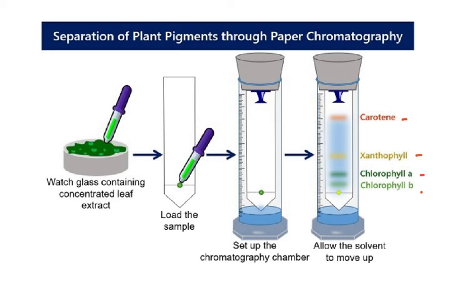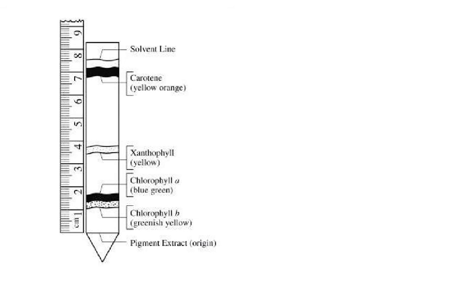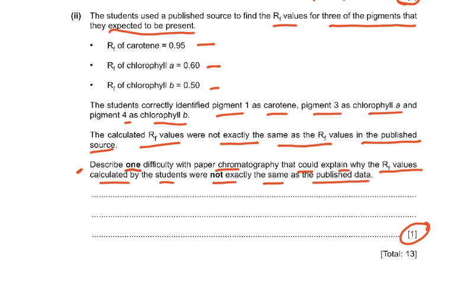Now, similarly, I want you to see another diagram. In this diagram again you can see the solvent line, then carotene, xanthophyll, chlorophyll A and chlorophyll B, and the pigment extract is at the origin. Now all these points, when you look at them, what was the question? Let's go back to the question. Describe one difficulty with paper chromatography that could explain why the Rf values calculated by the students were not exactly the same as the published data.